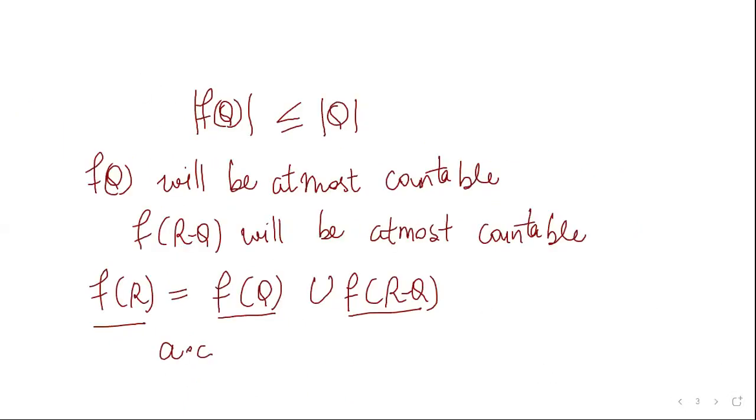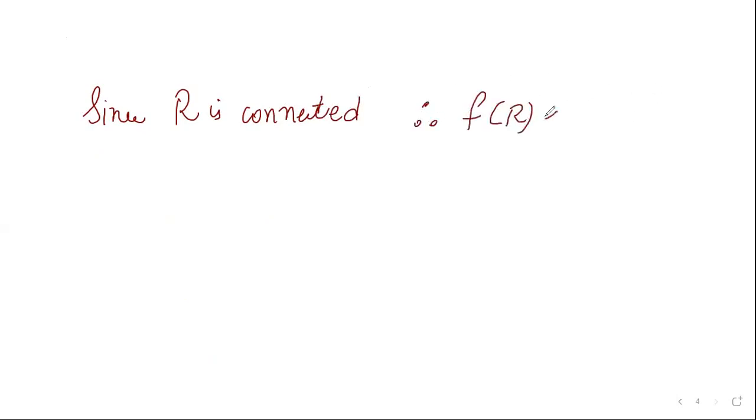Since R is connected, therefore f(R) will also be connected, because the image of a connected set will be connected as the function is continuous.